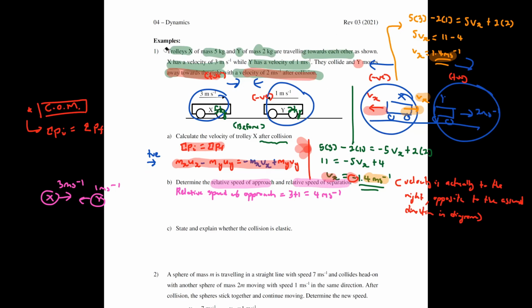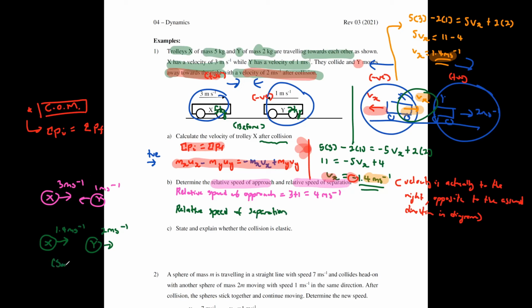For relative speed of separation, if you draw out your diagrams again properly, following the correct direction here, this is 1.4 meters per second. This one is 2 meters per second. Now, your relative speed of separation will be slightly different. This is the case where they're both moving in the same direction.